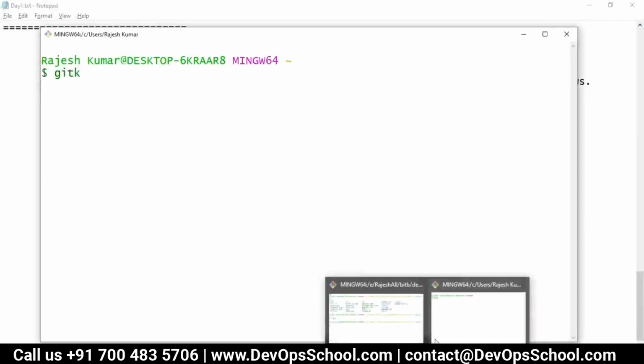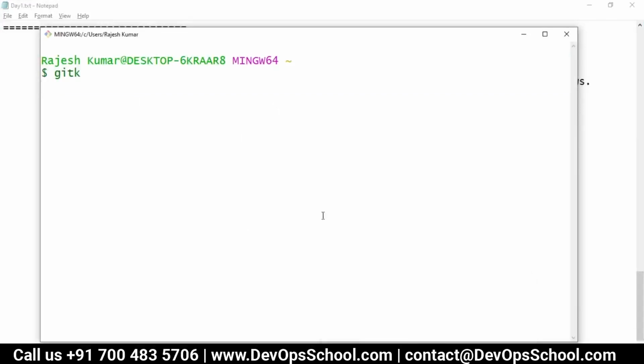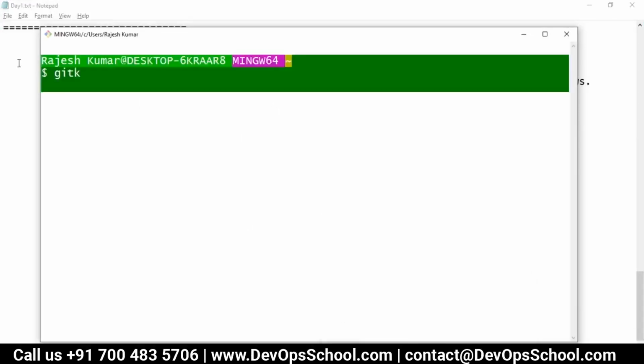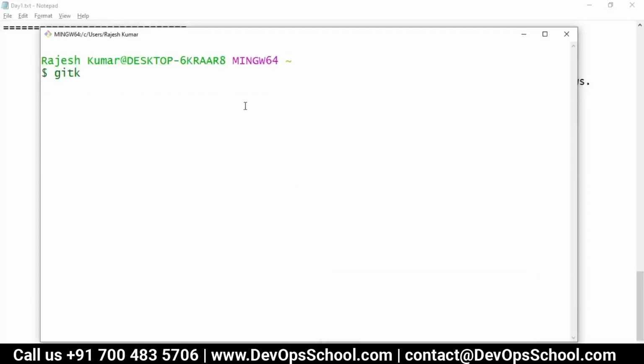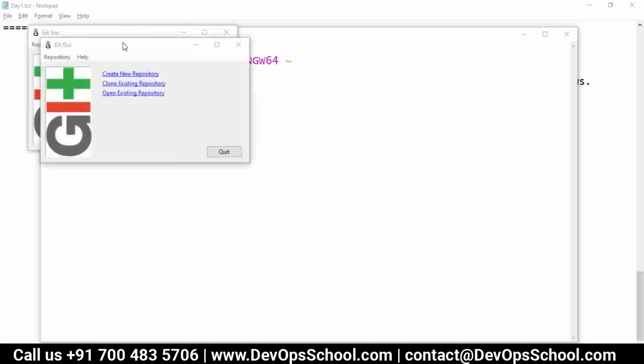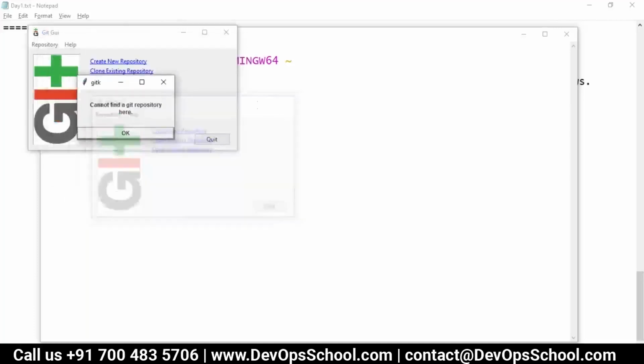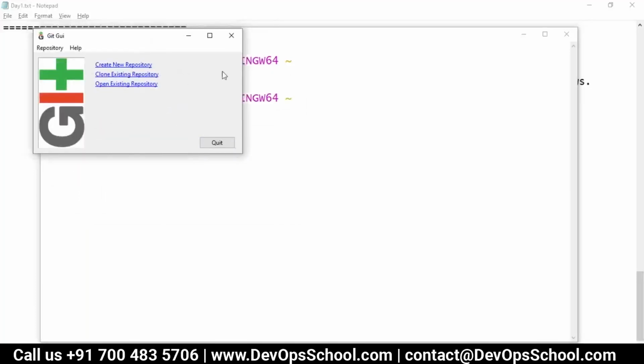Okay guys, so this is the Git Bash on which I am going to work with you today, and I'll teach you all these behaviors, all the commands, workflows, life cycles, and stuff like that. Any questions? See, this is the GUI, which launched a little bit late. Why? Because it cannot find a Git repository. Click OK. So this is the GUI.